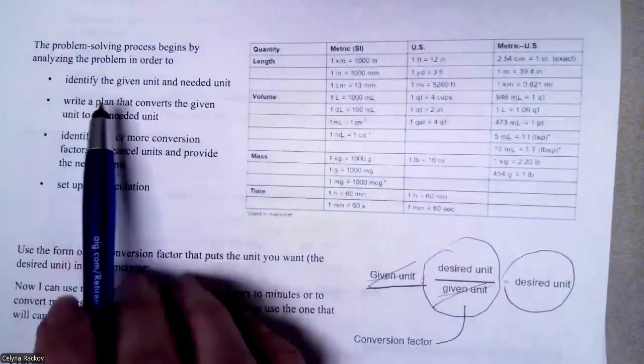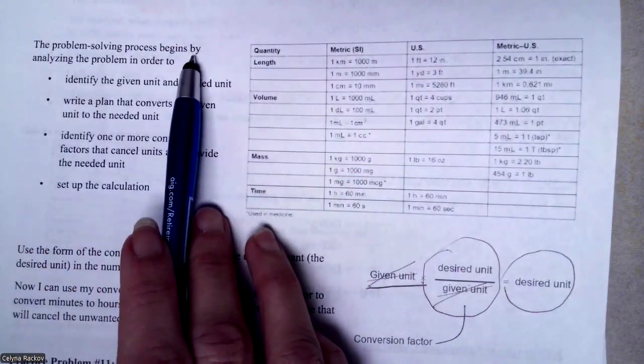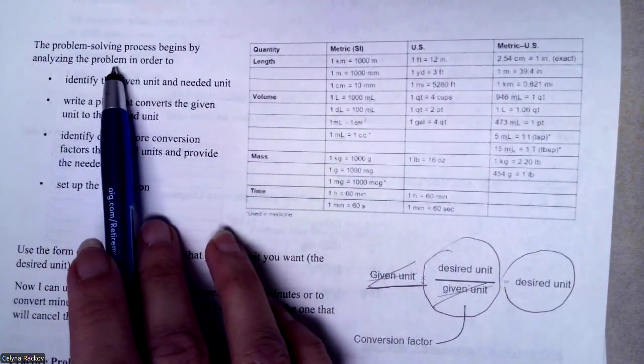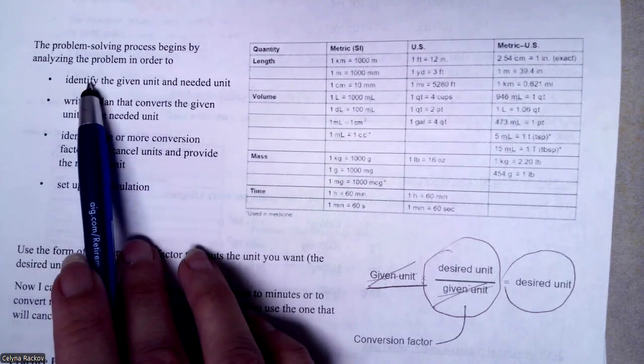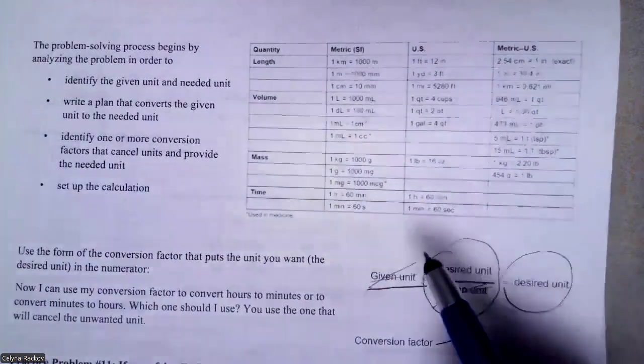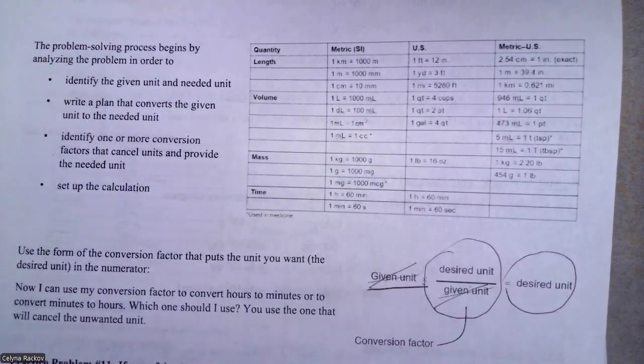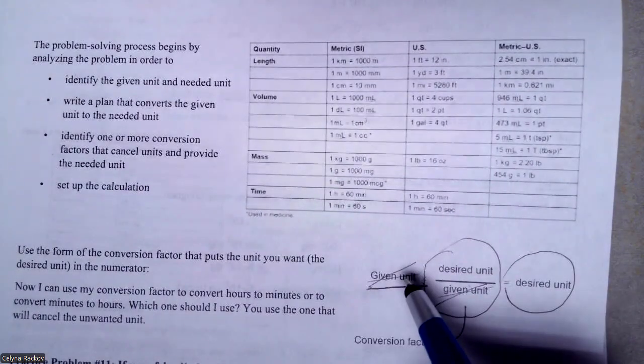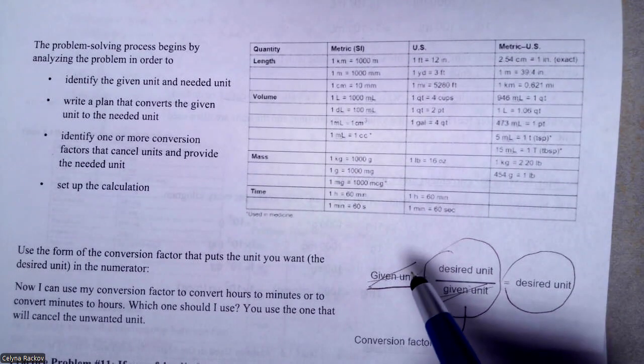The problem solving process begins by analyzing the problem in order to identify the given units. First, what was given? Then you write a plan that converts the given unit to the needed unit.